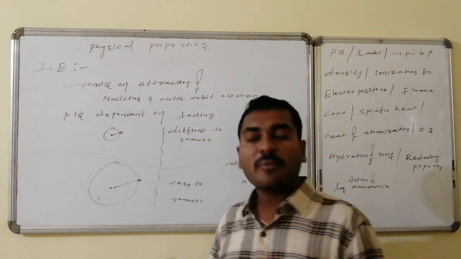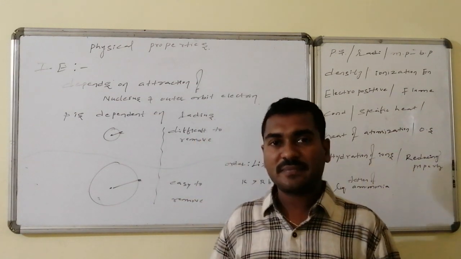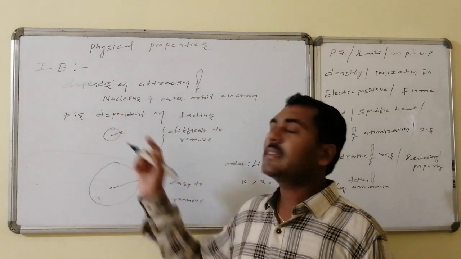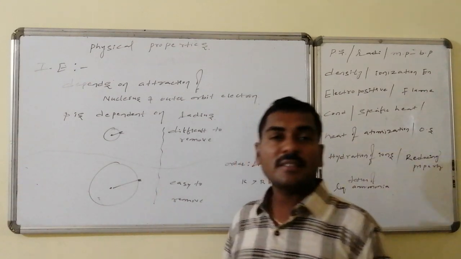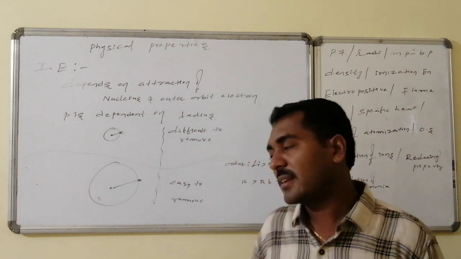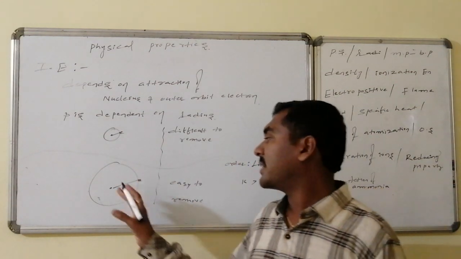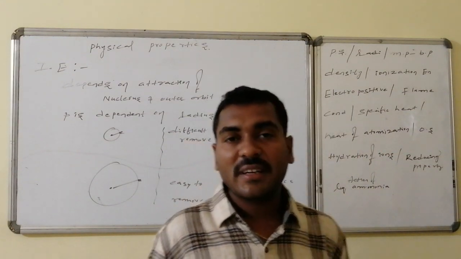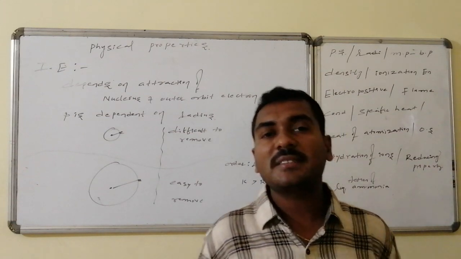It depends on the attraction strength of the nucleus over the outer orbit electron. Under regular conditions, it also depends on the distance between the nucleus and the outer orbit electron. In the lithium case, a small distance is present, whereas in the case of cesium, a large distance is present. From here removal of an electron is relatively difficult, and here removal of electrons is relatively easy. Easy implies what? Required energy is little. Difficult implies what? Required energy is higher.